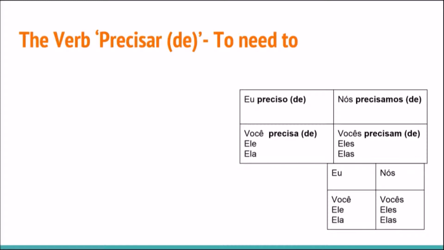So the verb precisar is normally followed by de, like precisar de, and means to need to do something or to actually need something. So for example, if you say, I need to drink, right? Eu preciso de beber. I need to drink. So it actually reads "I need of drink," but that's not really what it means. I need to drink.